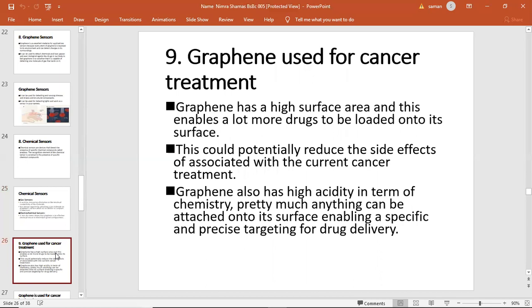Graphene used for cancer treatment. Graphene has a high surface area, and this enables a lot more drugs to be loaded on its surface. This could potentially reduce the side effects associated with the current cancer treatment. Graphene also has a rich chemistry, and pretty much anything can be attached to its surface, enabling specific and precise targeting for delivery. It is used for cancer treatment mainly, for damaged cancer cells.